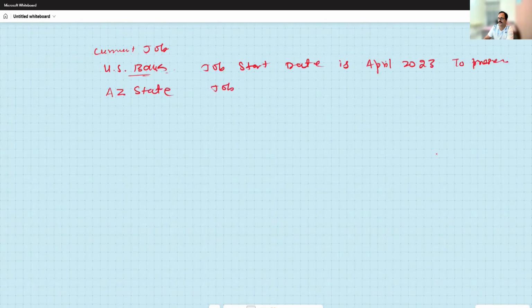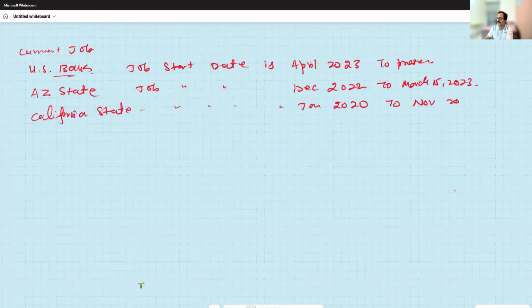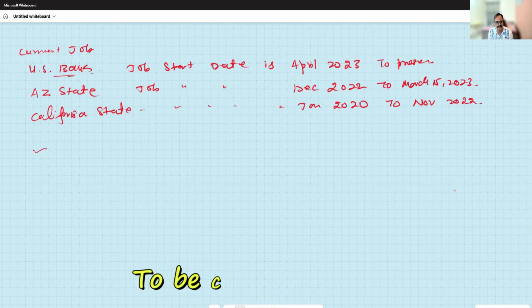Here, my job start date was December 2022 to March 15, 2023. Prior to that, I was working in the California state. My job start date was January 2020 to November 2022. Now tell me, how many W2s do we need in this case and which years?